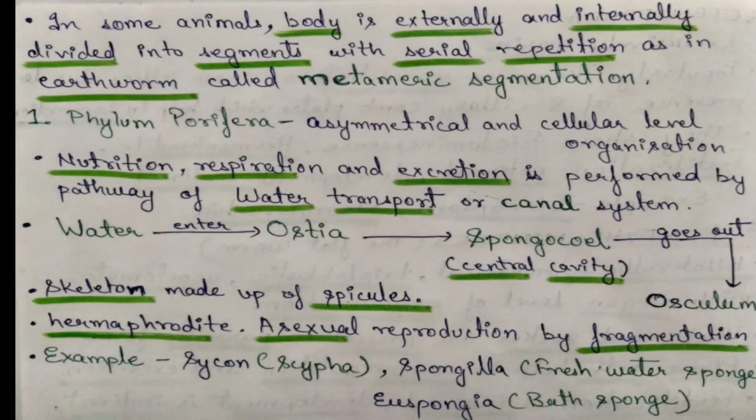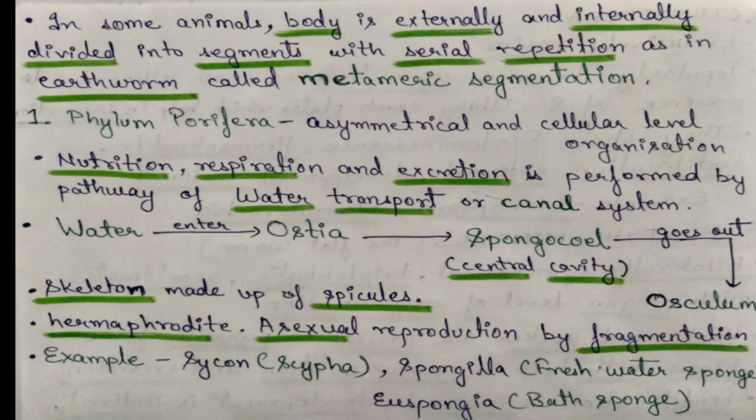In some animals, the body is externally and internally divided into segments with serial repetition, as in earthworm. You can imagine an earthworm, and there is a serial repetition and it is divided. So it is known as metameric segmentation.